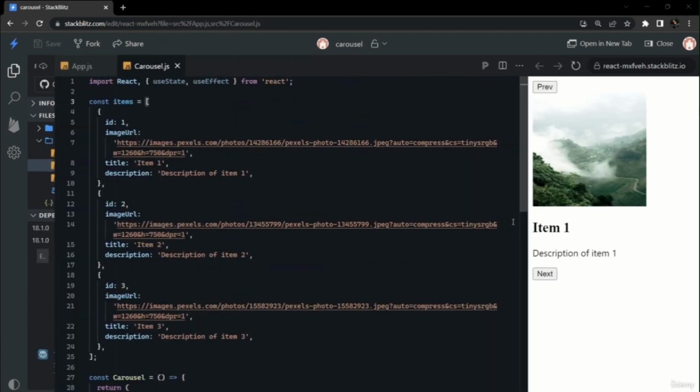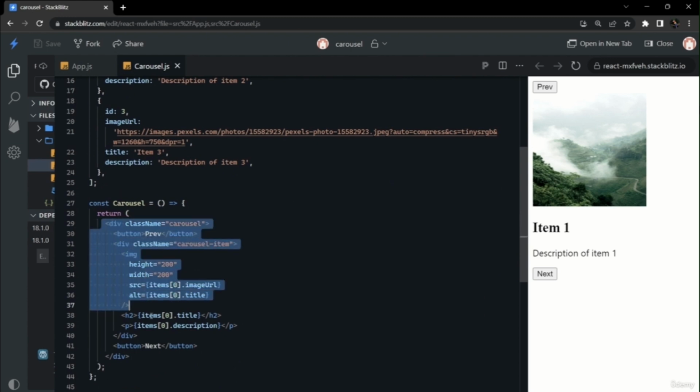In this video we will make a carousel. It is one of the most asked interview questions for React machine coding rounds. For making a carousel, the first thing we have to make sure is that we create a data array like I have created. Each object in that array should have a unique ID and the relevant title, description, and image URL.